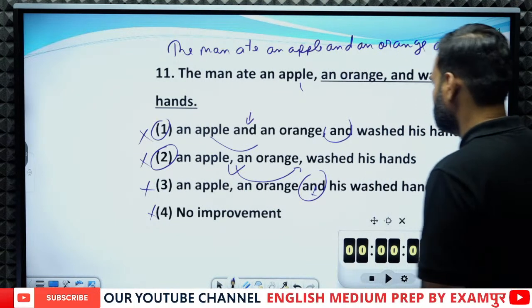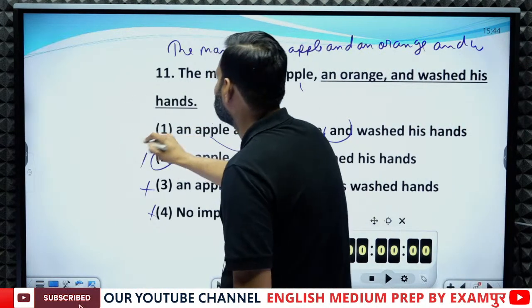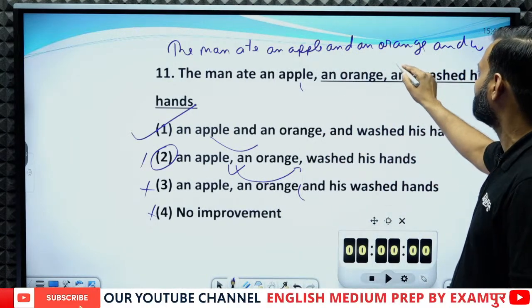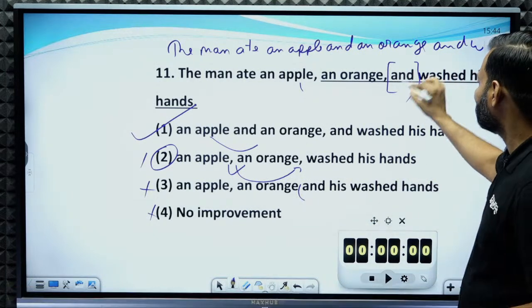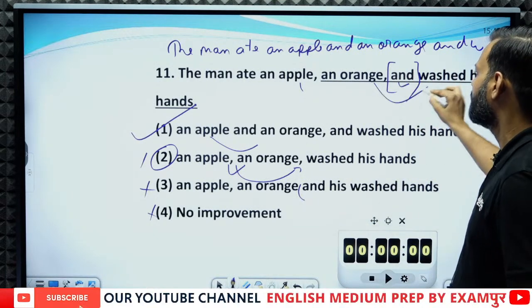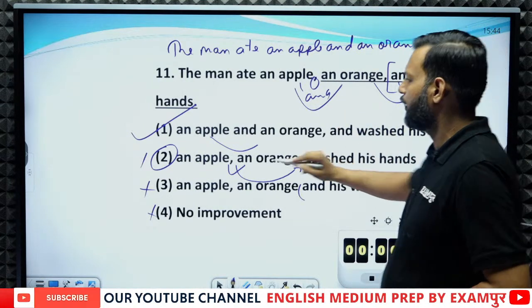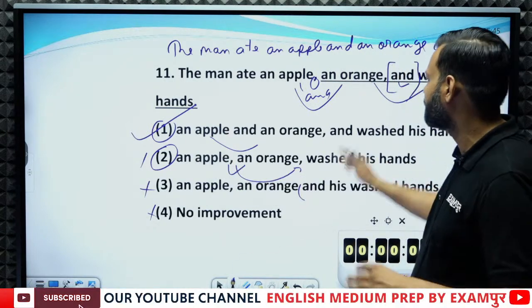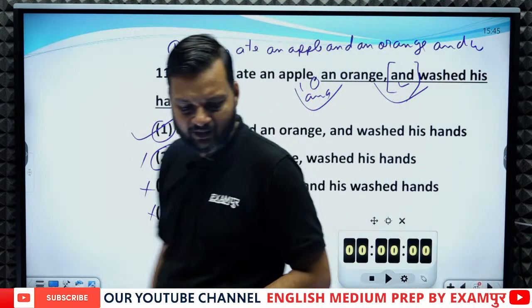Do we have this answer? Yes, we have. Yes, option 1 is the right answer. This "and" cannot be removed as it has been used to join two clauses. So this "and" is used to join two clauses, whereas this "and" is used to join two nouns. So option 1 is the right answer. I am very sorry, I couldn't see the second clause. So option 1 is the right answer.